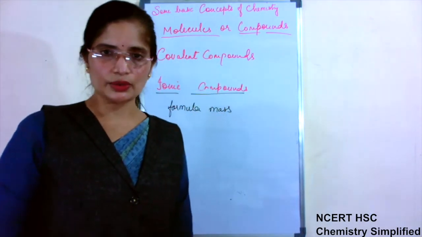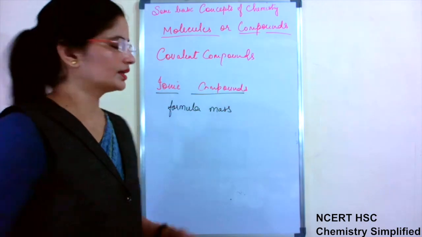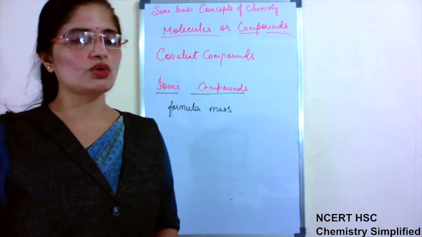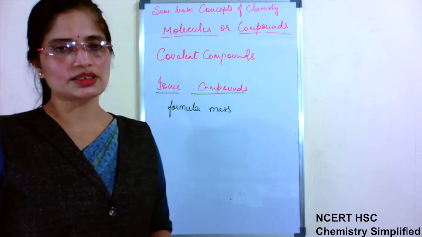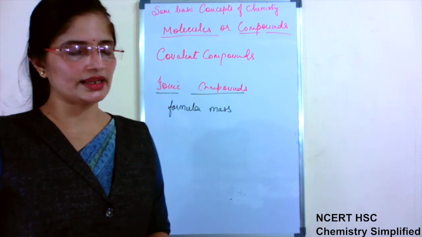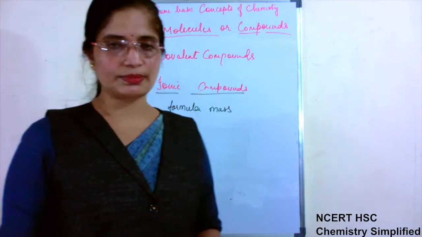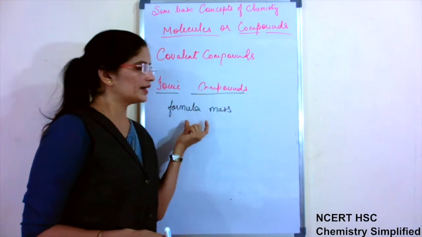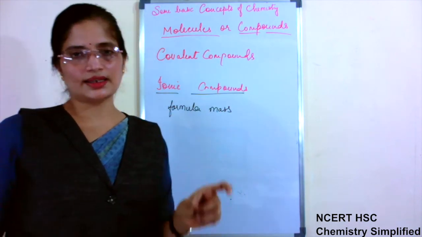When it comes to calculation, they are the same. Formula mass means the molecular mass of ionic compounds, not molecular mass. Though in general talking we always use the term molecular mass, the actual thing in terms of chemistry is that you have to say that the formula mass of NaCl is this.